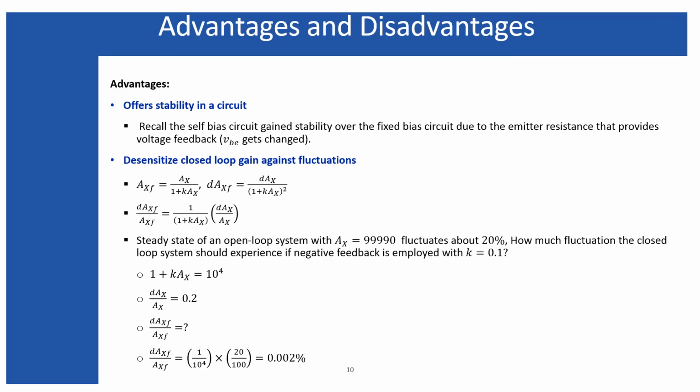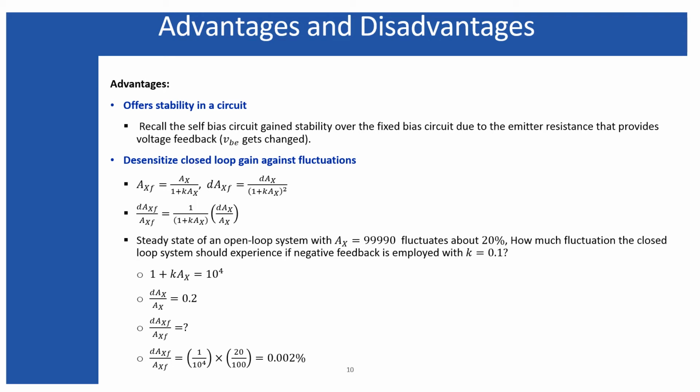Negative feedback. At the beginning of the negative feedback, I should discuss a few advantages and disadvantages of negative feedback. The first one is the stability in a circuit, and you should remember the self bias and the voltage divider bias circuit.